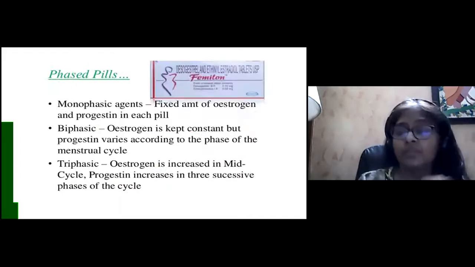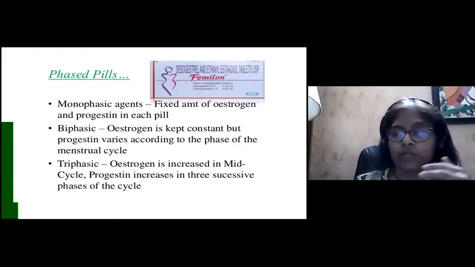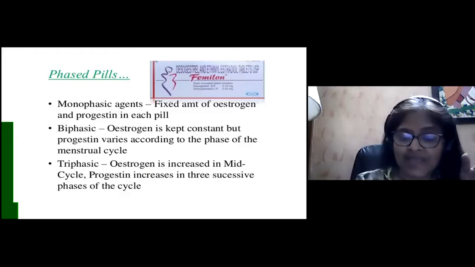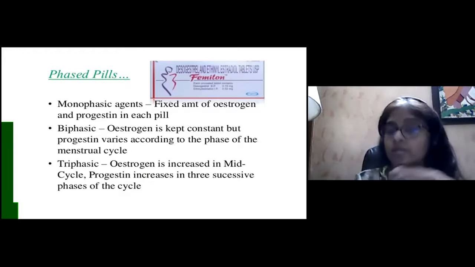The phased pills. Now, I wanted to talk about the biphasic and the triphasic pills. The monophasic pills we already saw. There is a fixed amount of estrogen and progesterone in each pill. In the biphasic pill, estrogen is kept constant, but progesterone varies according to the phase of the menstrual cycle. In the first phase, there is less progesterone. In the second phase, there is more progesterone.